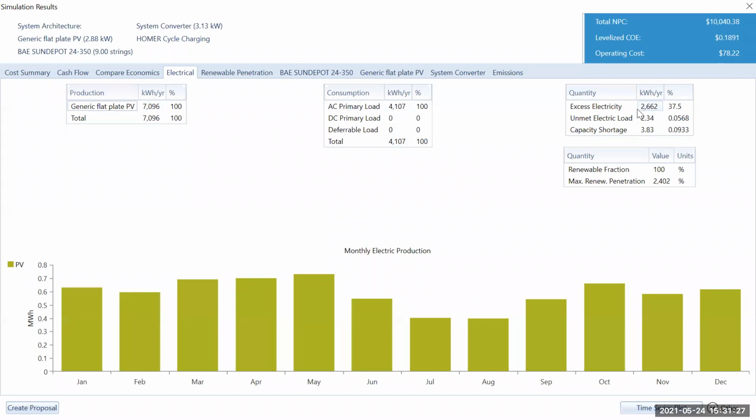So you can see the excess. This excess is around 37.5%, right? So this excess electricity could be sold out. And this is the electricity that is unmet, meaning at any particular point that amount is not met, neither from the battery nor from the solar.